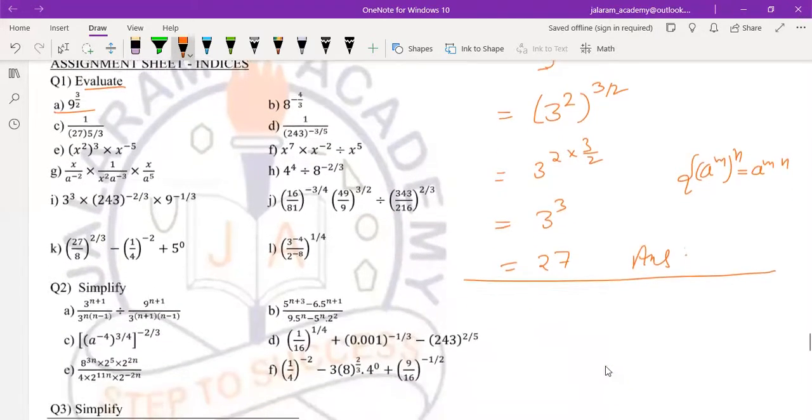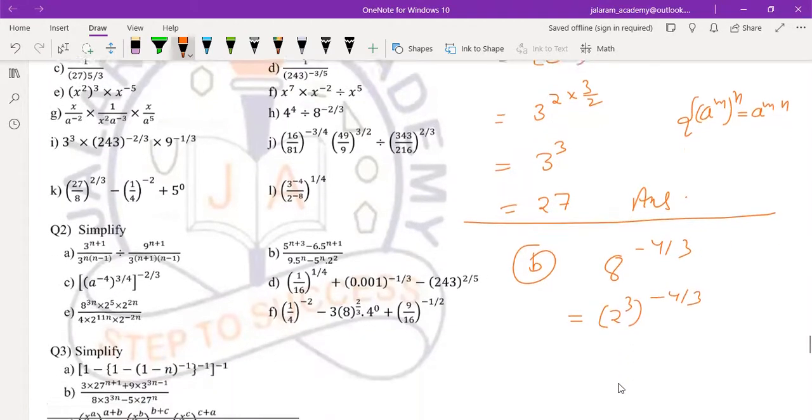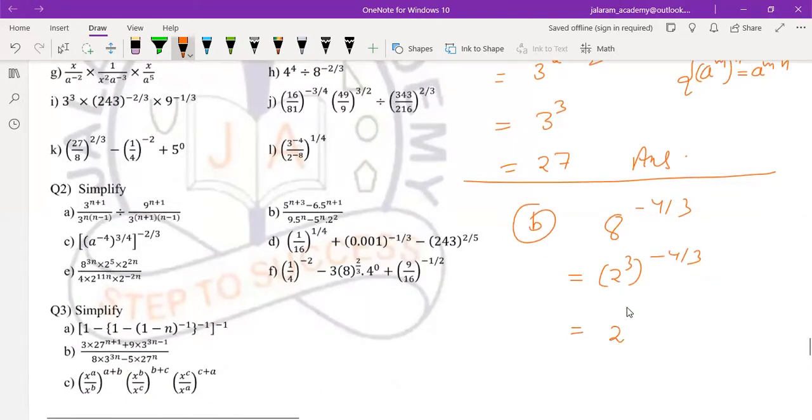Similarly, we can solve this B also. If it is 8^(-4/3), we write it as (2³)^(-4/3). In power to the power, we have to multiply the powers. So 3 ones are 3, cancel out, it is 2^(-4).